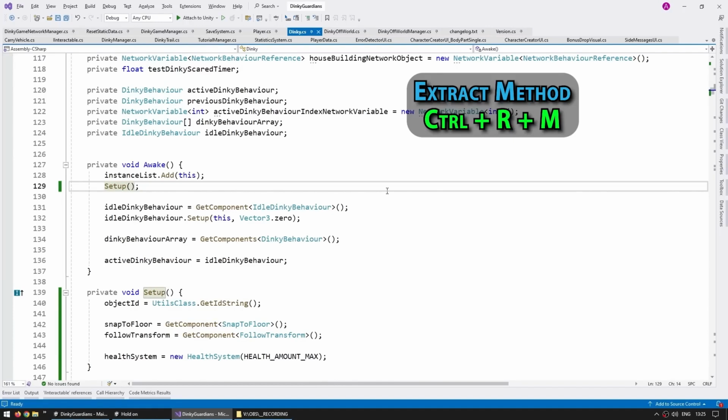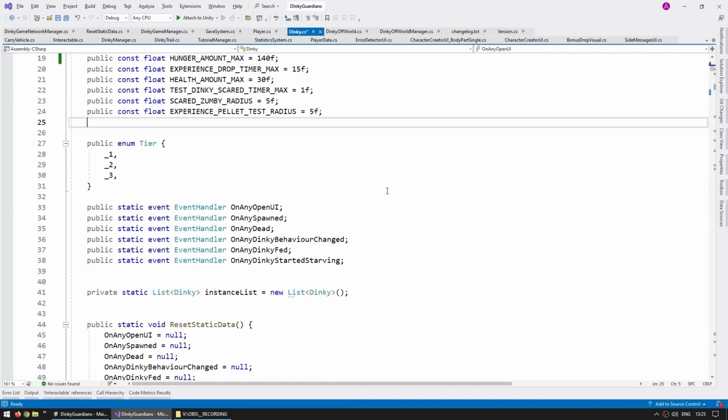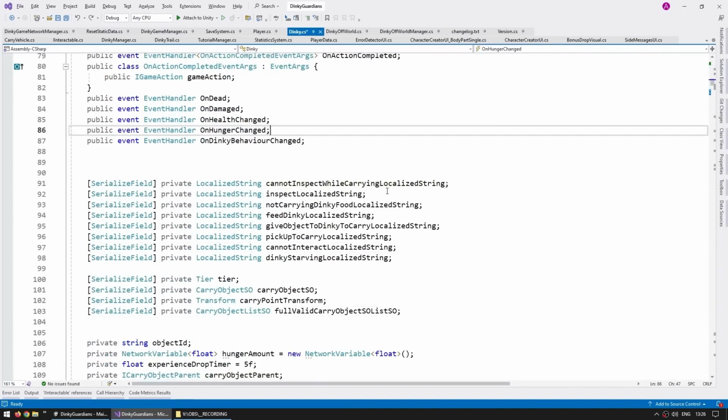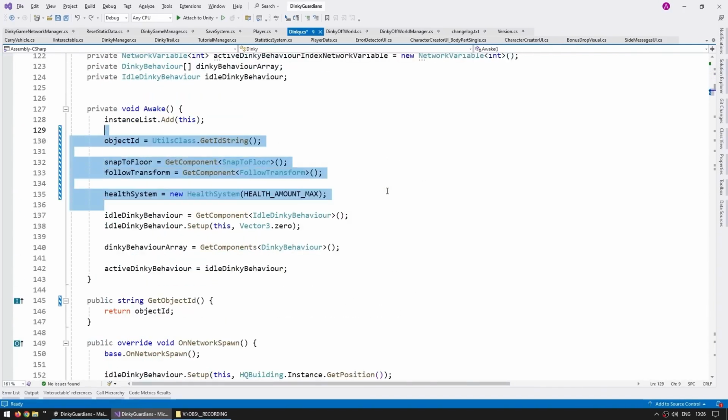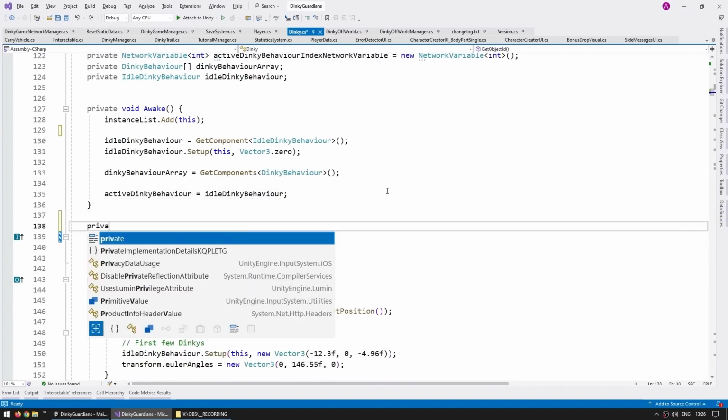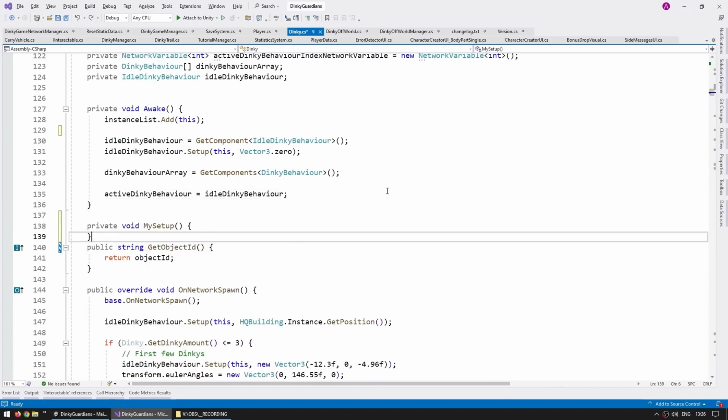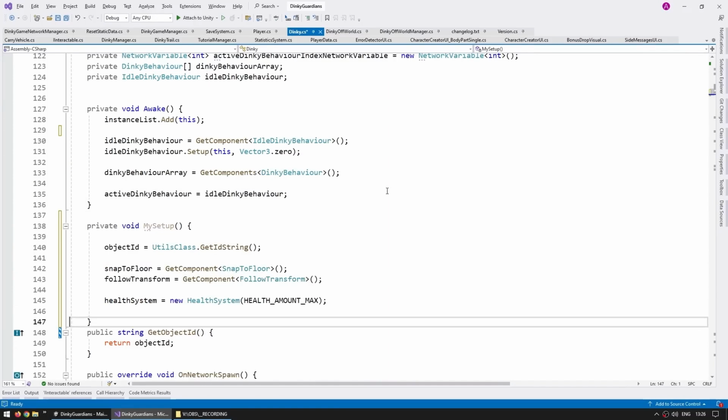Although again, this is another one that I don't really use myself because I'm pretty fast at just moving the cursor. So if I want to do this kind of thing, I really just go into the code that I want, move the cursor up, move down, then do private void MySetup, some kind of function, then write it just like this, and everything works.